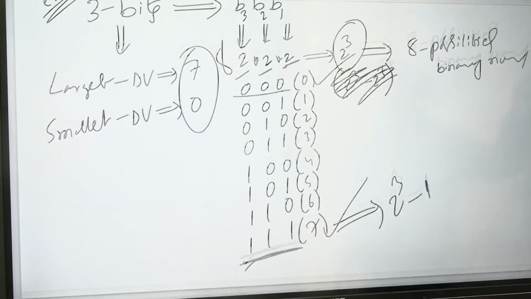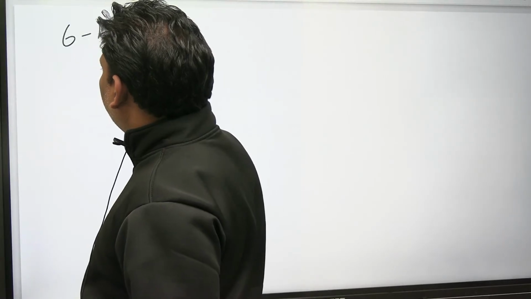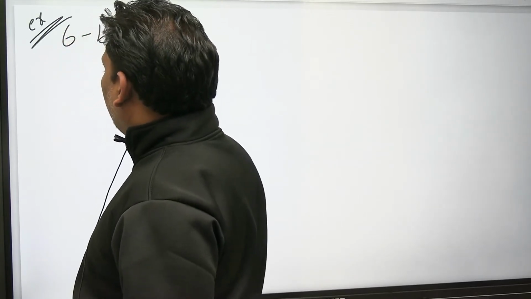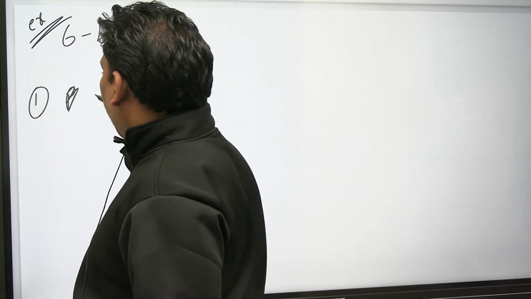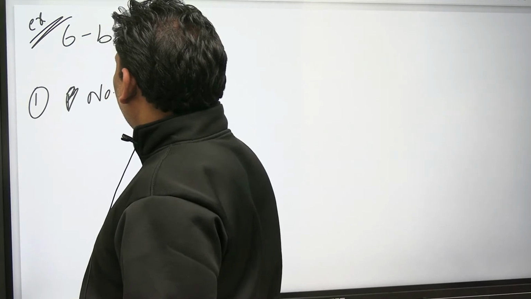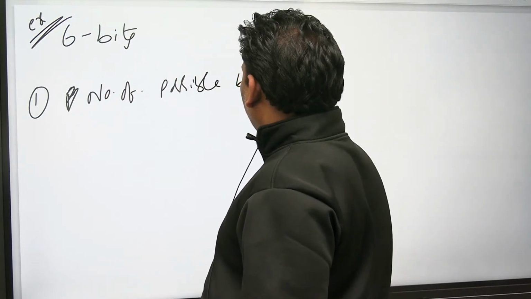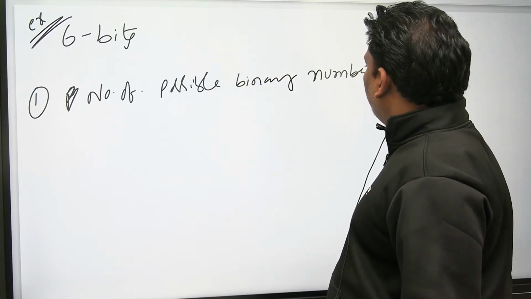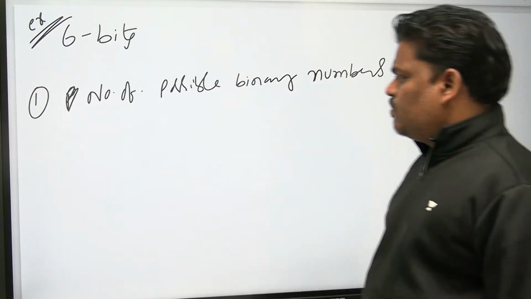To get clarity, can you do one example by yourself? I am expecting an answer. 6 bits. Question number 1: how many possible binary numbers? Can you find out yourself? With the 6 bits, number of possible binary numbers. Question number 2: smallest decimal value.